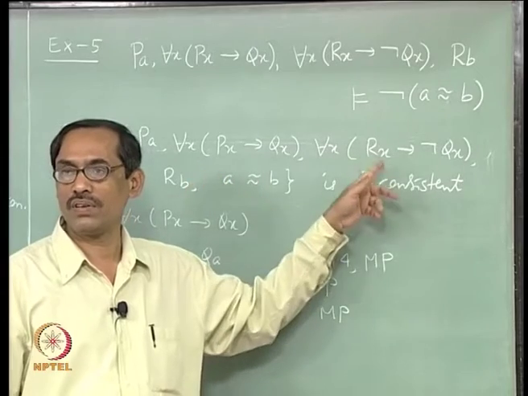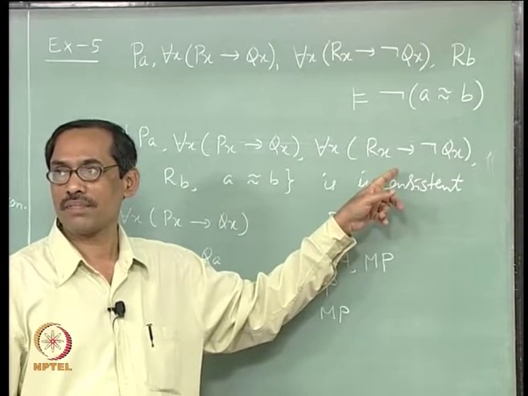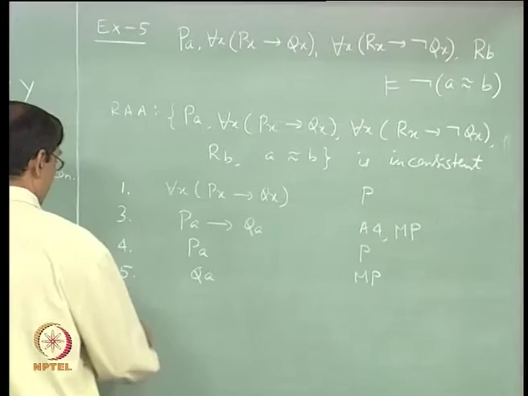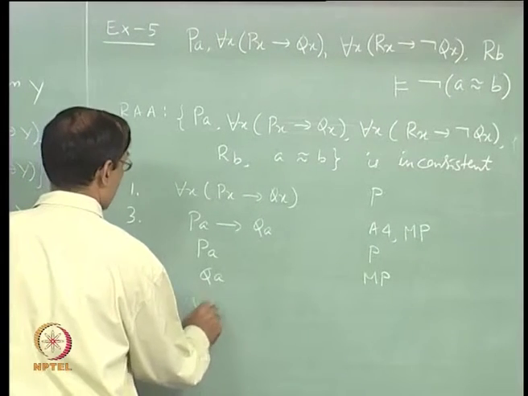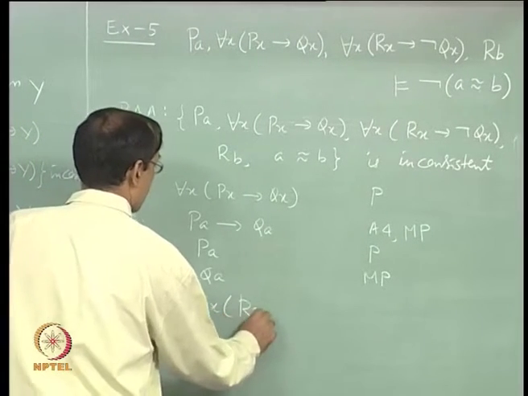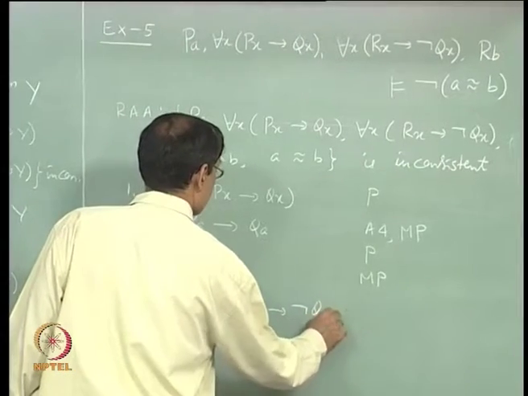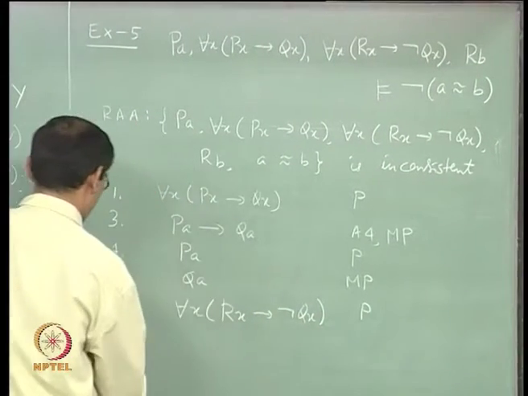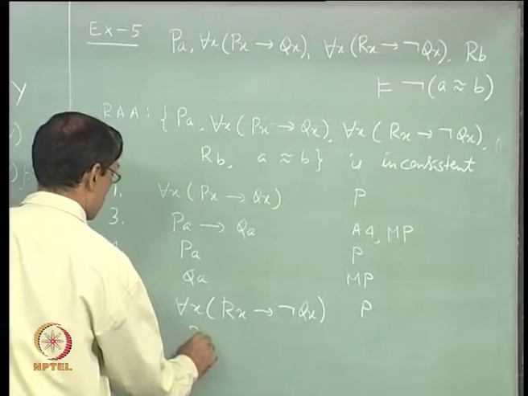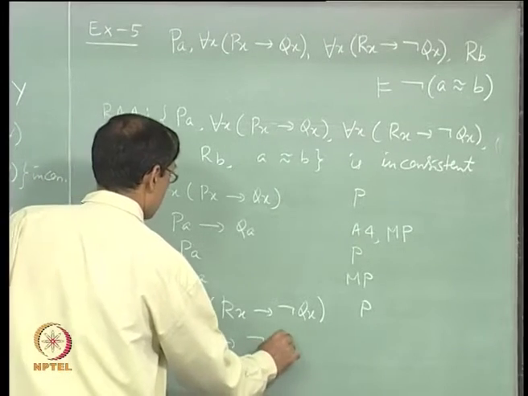Okay. Which one will go, a or b? With b, okay, fine. Then sixth one, introduce the premise for each x, Rx implies not Qx. Then again eighth line will be Rb implies not Qb.